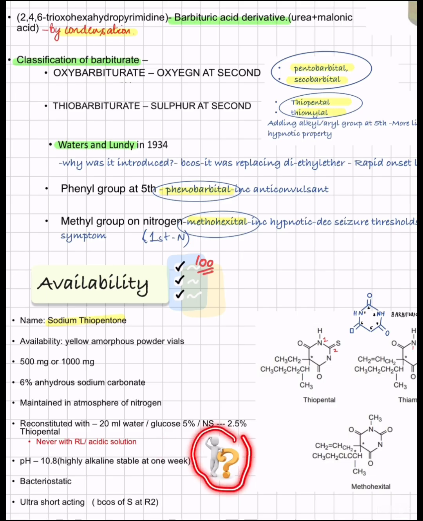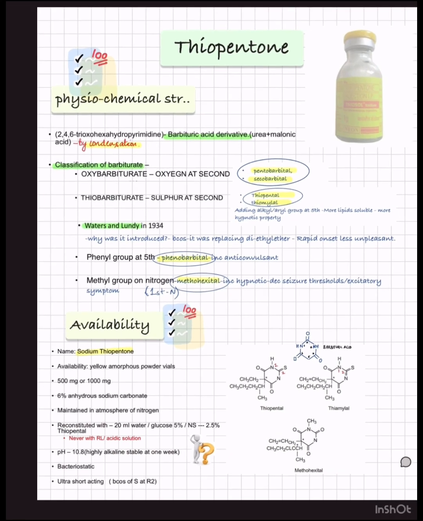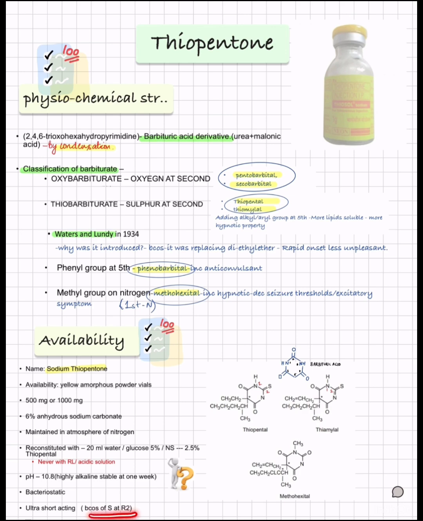Can you name a few anesthetic drugs which should not be reconstituted or should not be used rapidly after thiopentone? Okay, this is bacteriostatic and it has ultra short acting property because of the S atom at R2.